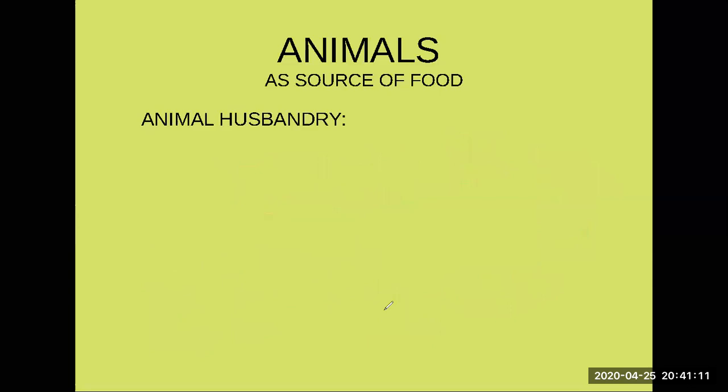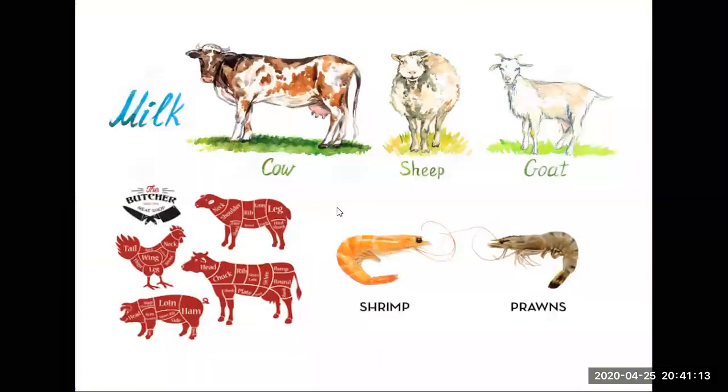Look at some of the pictures here. Those are the milk producing animals. These are the meat. That's how each part of the body has a name. We don't study that, just for you to understand. That's a shrimp and the prawns. What's the difference? Look at the prawn. Prawns have a hump on its back and it has a narrow abdomen. This part is very narrow, and there are differences in their claws too. That's the difference between shrimp and the prawns.